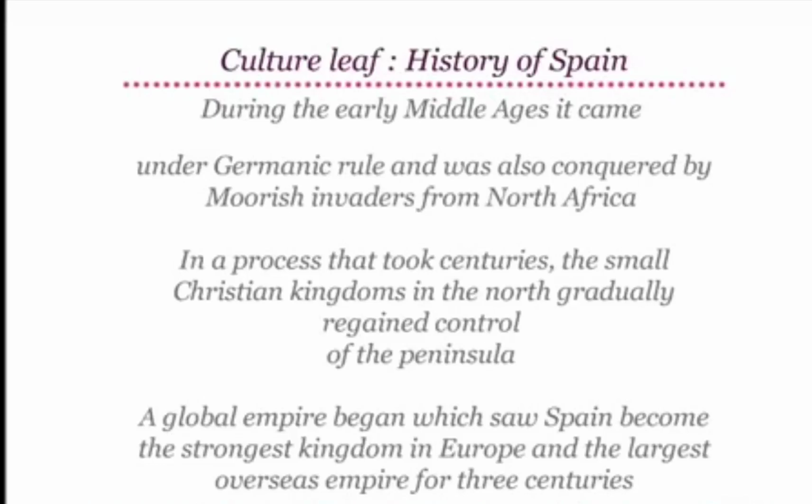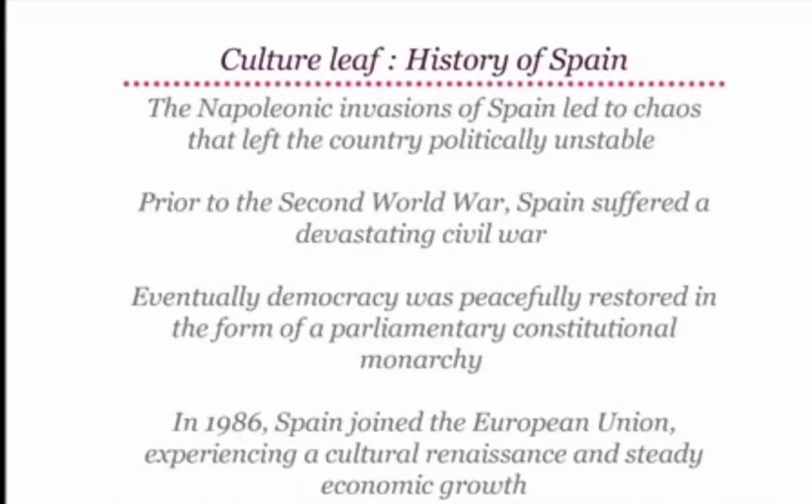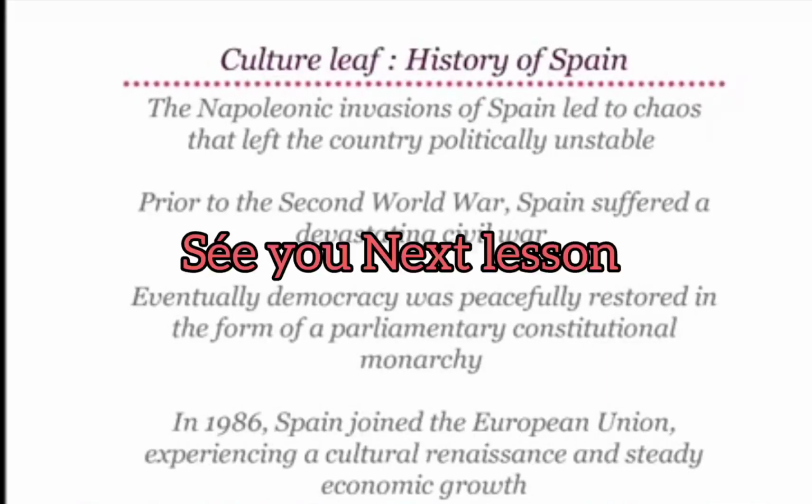The Napoleonic invasions of Spain led to chaos that left the country politically unstable. Prior to the Second World War, Spain suffered a devastating civil war. Eventually, democracy was peacefully restored in the form of a parliamentary constitutional monarchy. In 1986, Spain joined the European Union, experiencing a cultural renaissance and steady economic